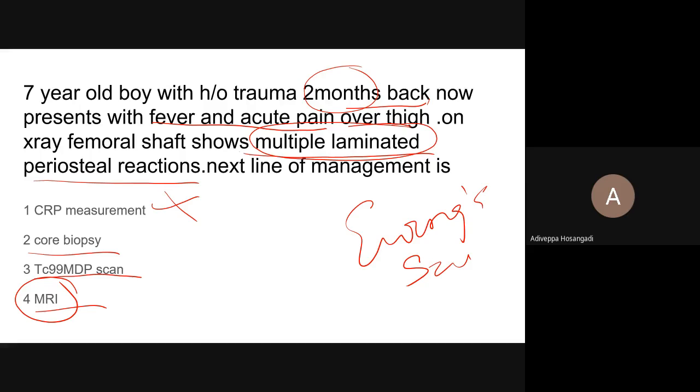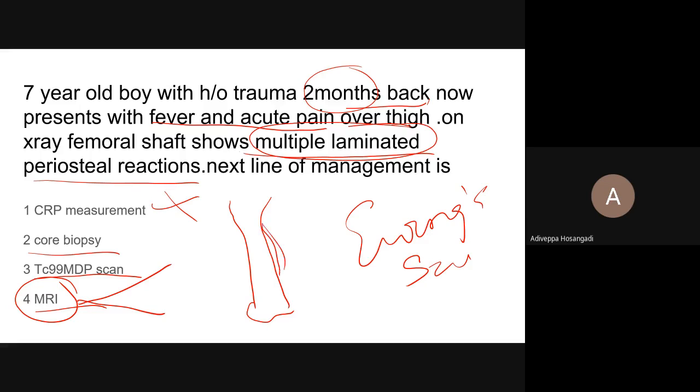If you do a core needle biopsy, there will be hemorrhage and a change in the appearance of soft tissues in MRI. All non-invasive measures have to be done before doing a core needle biopsy. Understand? MRI is also for two reasons. One is to know the intramedullary extent. Say this is a femur.